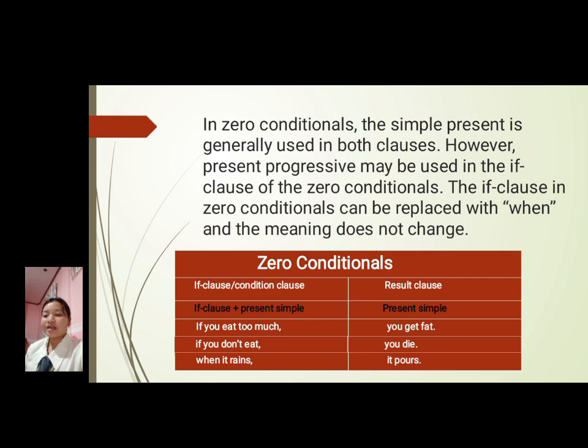In that sentence, this shows a general truth or fact using the present simple. The present progressive can also appear in the if clause. So another example is, if it's raining, it pours. In that sentence, this usage is less common but acceptable when describing an ongoing situation or habit.